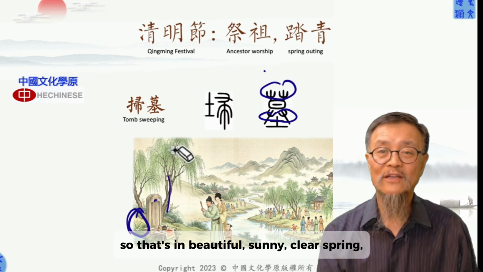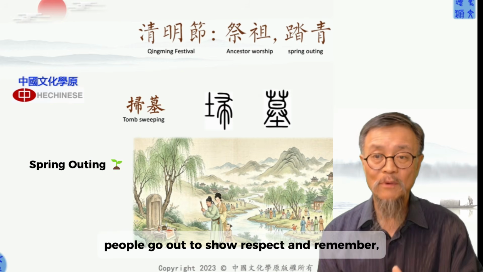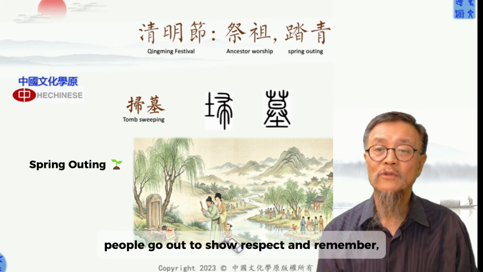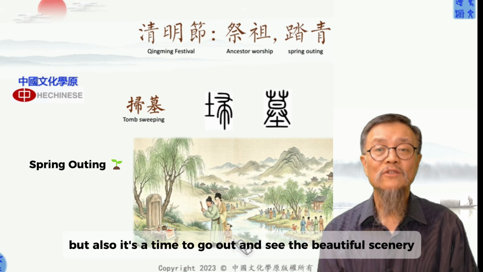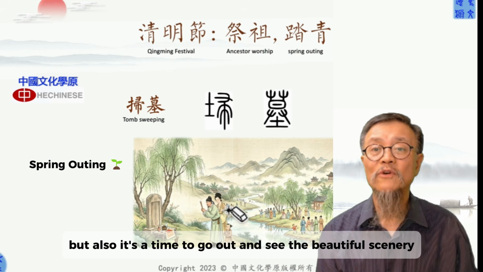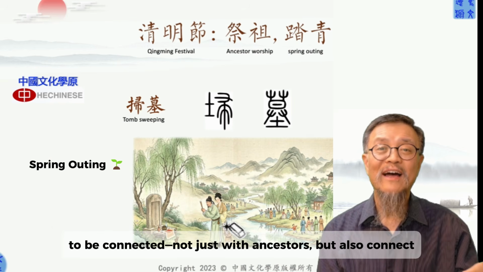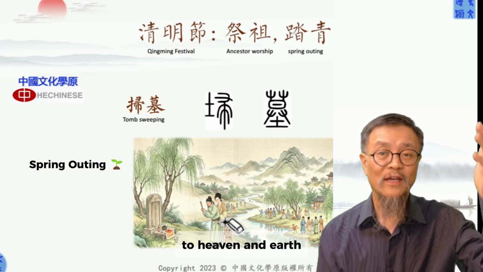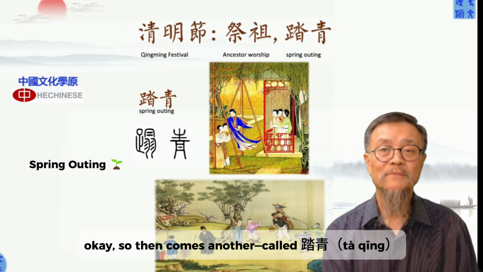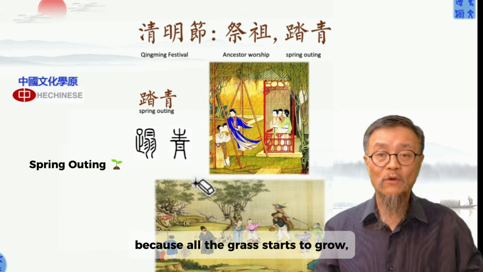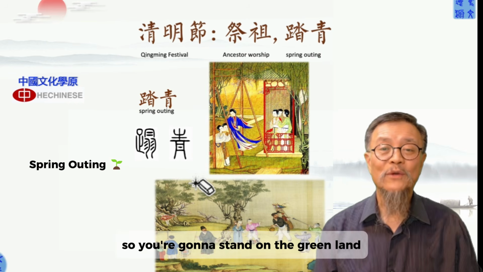Okay, so that's in the beautiful, sunny, clear spring. People go out to show their respect and remember and honor the ancestors, but it's also a time to go out to see the beautiful scenery, to be connected, not just to the ancestors, but also to heaven and earth. Okay, so then coming to another one, called 踏青, because all the grass starts to grow. So you're going to stand on the green land.